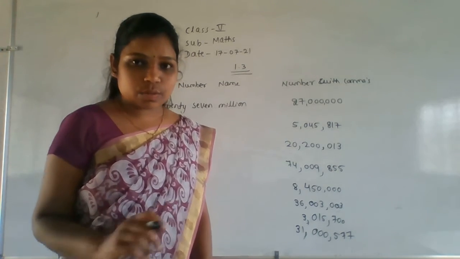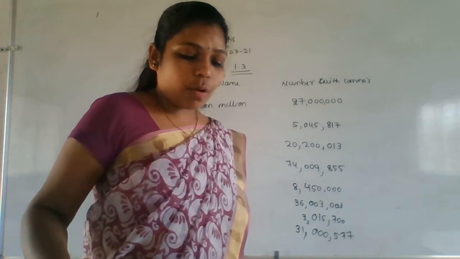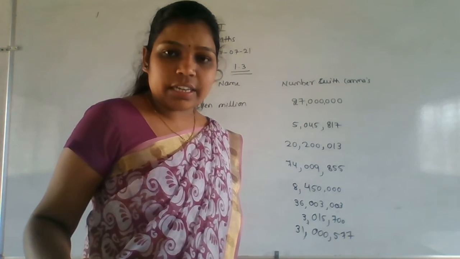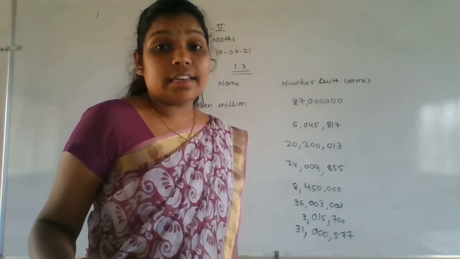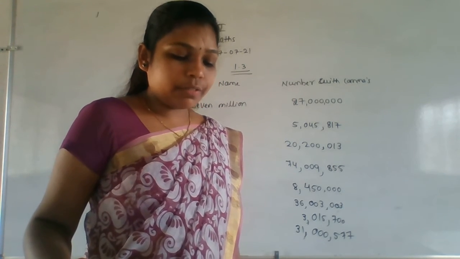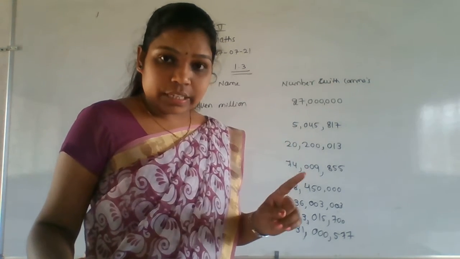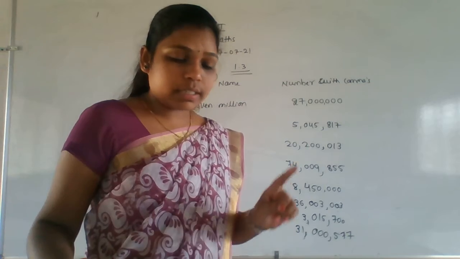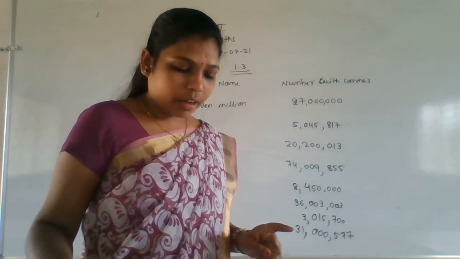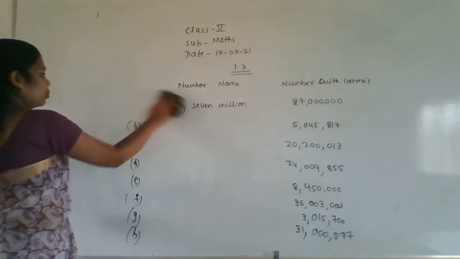So next we'll go to the second main. Okay. The first main is over. Now we'll go with the second main. Write the following numbers in words. Now, in words means you have to write the number name. Okay. That is 50 million 50,000 50. The first one, 50 million 50,000 50. Okay. We'll write some more.